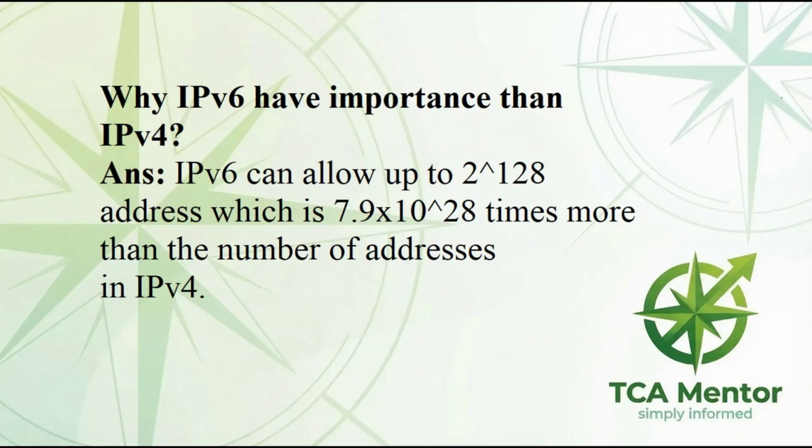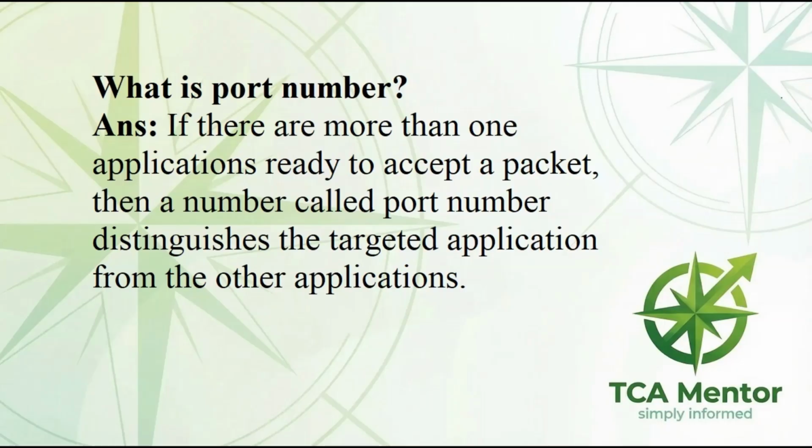Why does IPv6 have more importance than IPv4? Answer. IPv6 can allow up to 2^128 addresses, which is 7.9 times 10^28 times more than the number of addresses in IPv4. What is port number? Answer. If there are more than one applications ready to accept a packet, then a number called port number distinguishes the targeted application from the other applications.